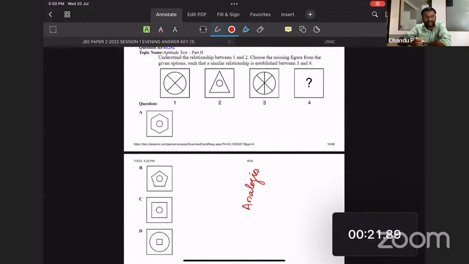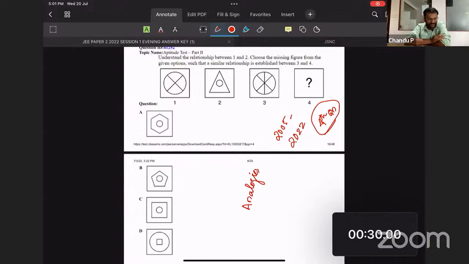If you take the question papers of JEE from 2005 to 2022, this is only the fourth question asked from analogies.